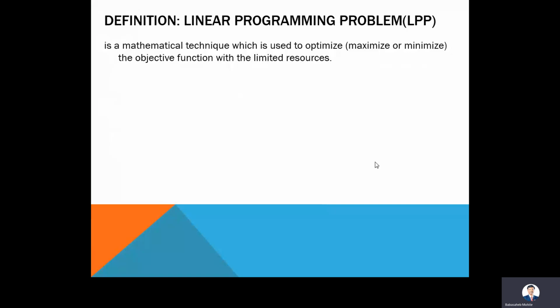A linear programming problem is a mathematical technique which is used to optimize the objective function with limited resources. Here, two things we have to take into consideration. Limited resources are nothing but conditions in which you have to check the optimum condition. That optimum condition may be for maximization or for minimization.